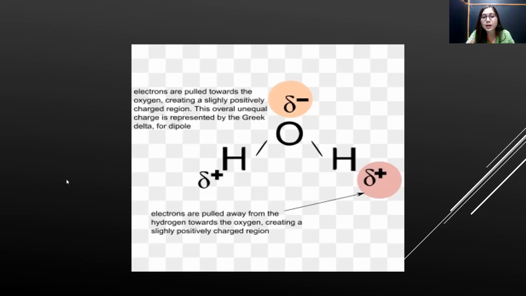You can see here a partial positive charge near hydrogen and a partial negative charge near oxygen. This is the reason water can dissolve more substances compared to other solvents, and this is a very, very important concept.